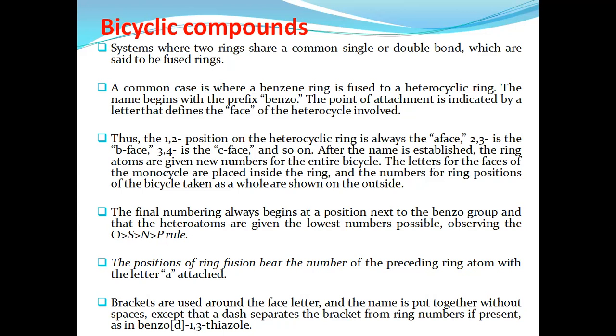There are two possibilities of bicyclic compound fusion: either benzene rings or other heterocyclic rings. If benzene is fused with the heterocyclic rings, then the prefix used for benzene is benzo, along with the name of the heterocyclic ring.